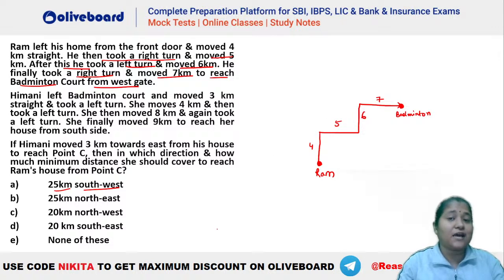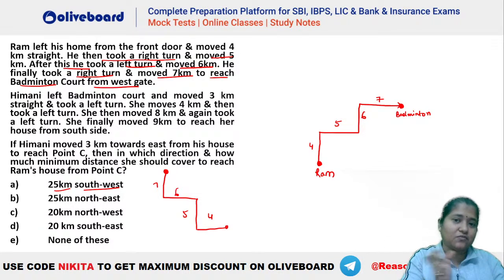Similarly, let's say if we would have taken another assumption, let's take a case where we say that Ram's front door is towards the west. Okay, so then what will happen? So Ram left his home from the front door, moved 4 kilometers. He then took a right turn, goes for 5 kilometers. He then took a left turn and goes for 6 kilometers. He finally takes a right turn and goes for 7 kilometers to reach badminton court from the west door, isn't it? So you can see from the western side, he is reaching the door which is towards the west gate.